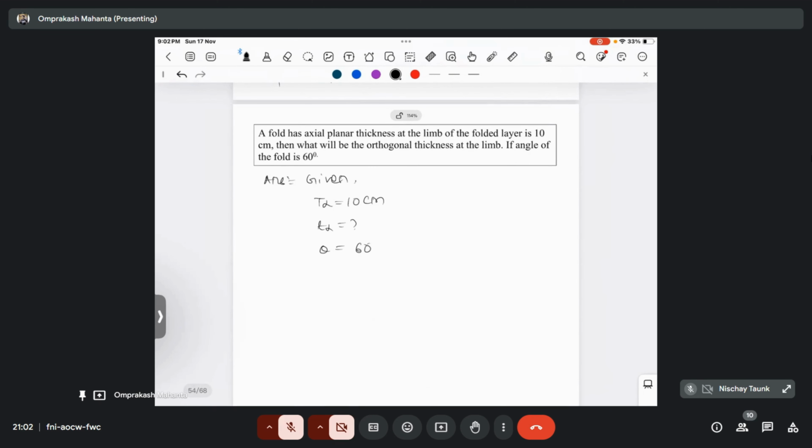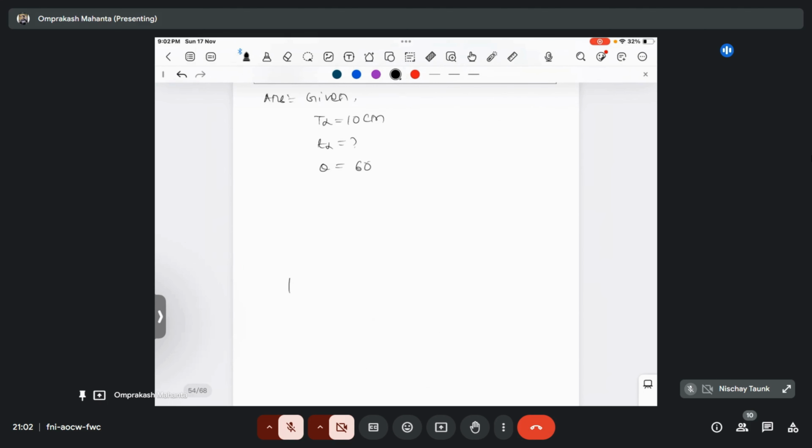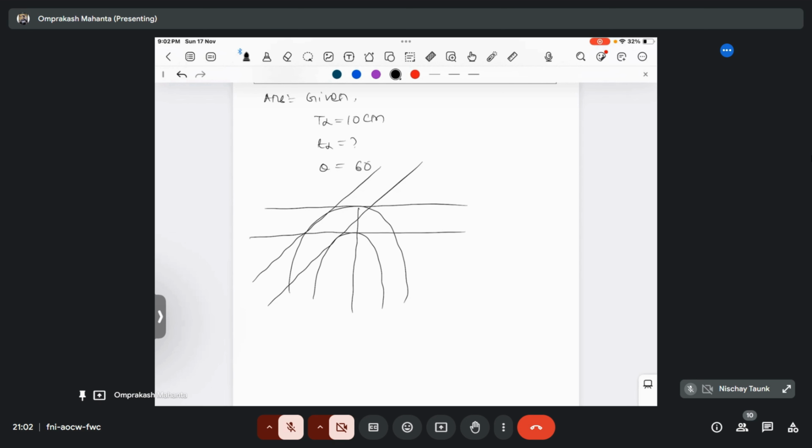Do you know the relationship between them? Small t alpha by capital T alpha equals cos theta. Yeah, that is the formula. But let's see how to derive that. So this is a diagram. What is this length, T alpha or T0? This is T0, the orthogonal thickness at hinge.